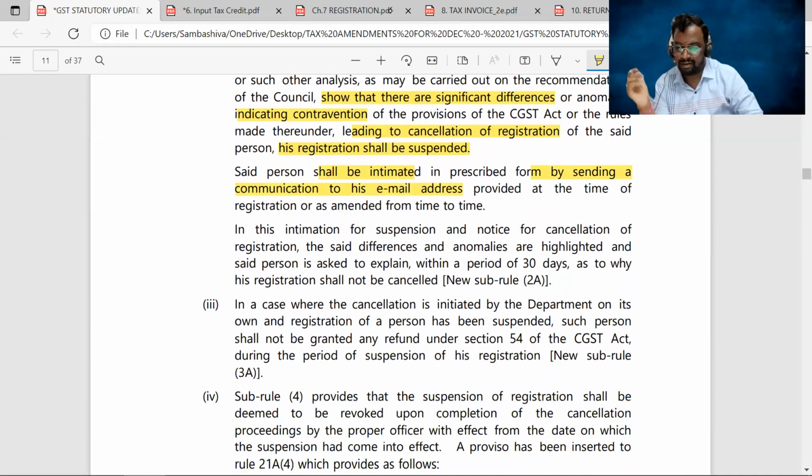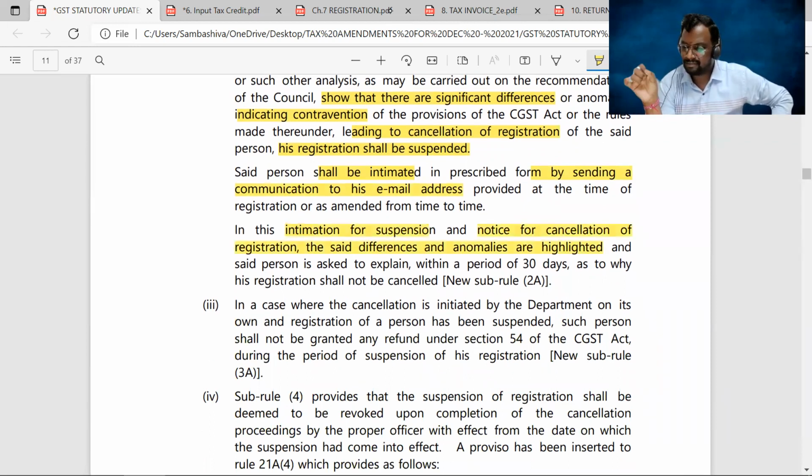Right, sir? Now this intimation for suspension and notice for cancellation of registration, because of the differences and anomalies highlighted. First, by issuing that notice, they will ask for an explanation, and within a period of 30 days, that supplier has to give the explanation, sir. Are you following, sir? Right?